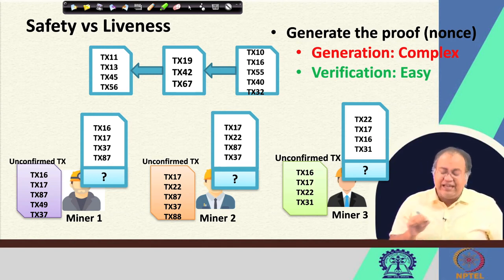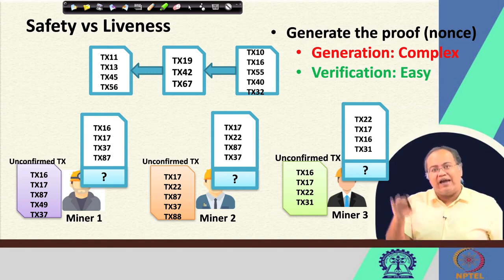The challenge that we are going to pose here, as I mentioned earlier as well, is that generation of this proof should be complex, because the miner should spend some time to generate the proof. My idea is to give a completely random challenge such that different people take different times, so that the person who is able to solve it first, ideally that person's block gets added.